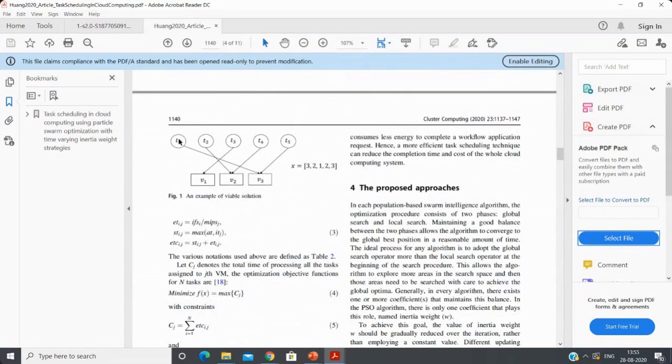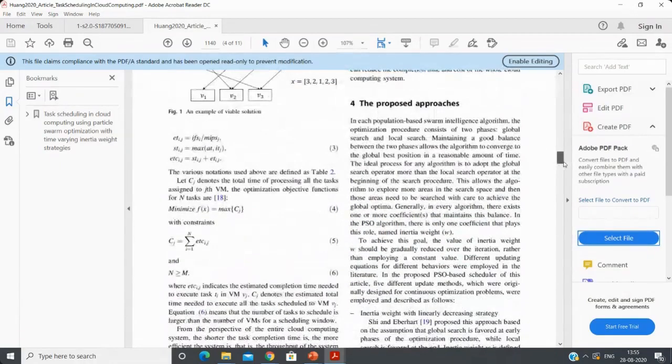So in this example, you have V1, V2, V3, these are your virtual machines, and these are your tasks. And how to map: T1 is mapped with this one, T5 is mapped with this one, T4 is mapped with this virtual machine. So if you consider the task T4, then T4 is allocated to virtual machine 2, so your workload is executed in virtual machine 2. So they framed the objective function. Your objective function is the total processing time of all tasks assigned to the VMs. This is to minimize the time.